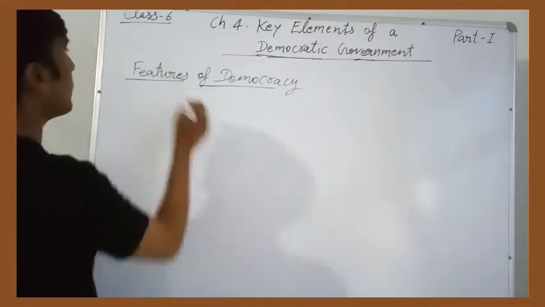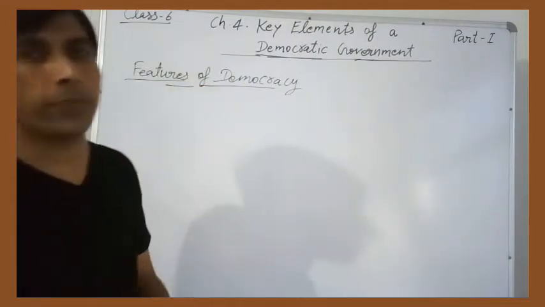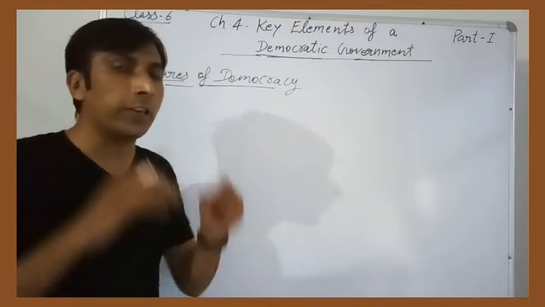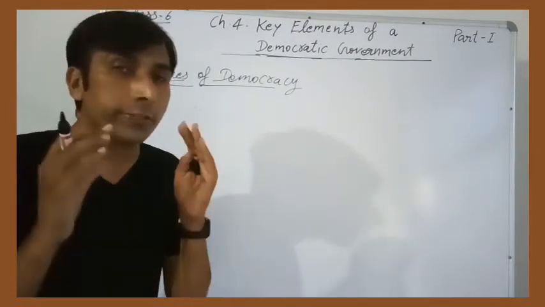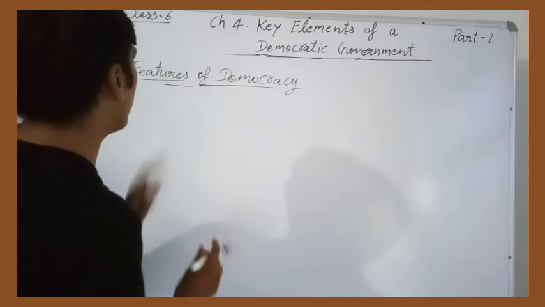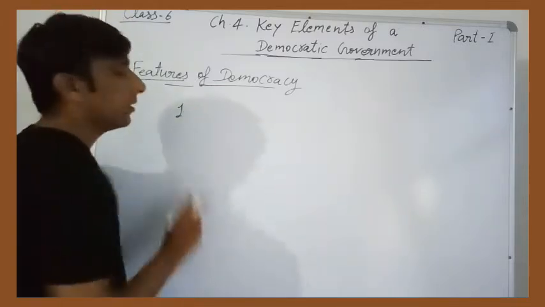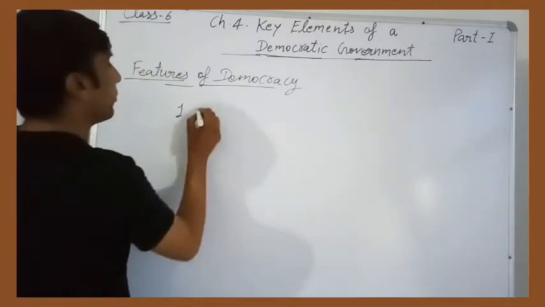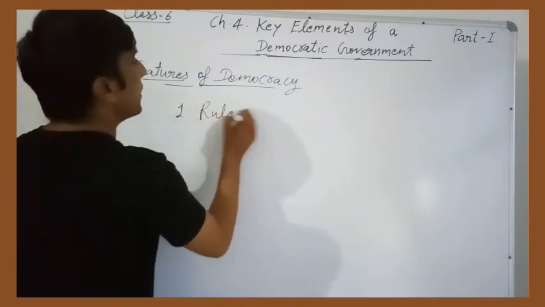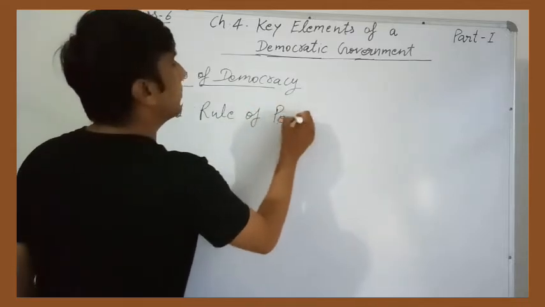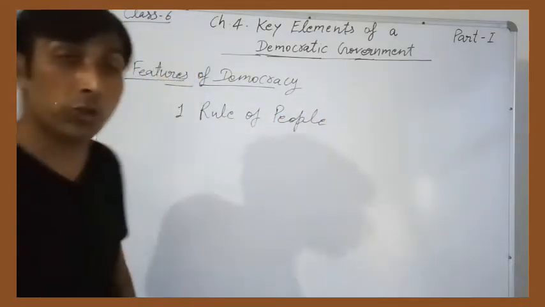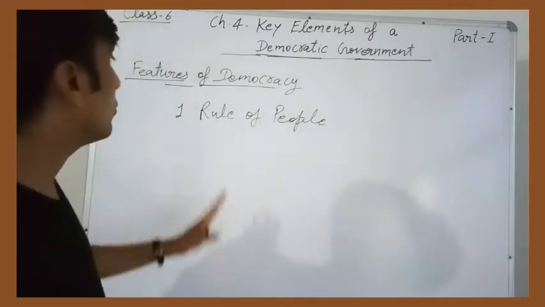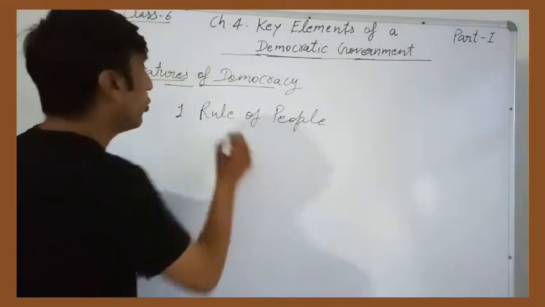Now we'll discuss the features of democracy. What are the features of democracy? After that we will be able to understand the key elements or features of democracy. Number one, the first and most important feature of democracy is that this is the rule of people. As we have discussed, the word meaning of democracy, demos plus kratia, these two Greek words, is rule of the people.